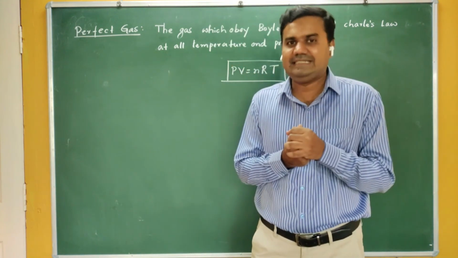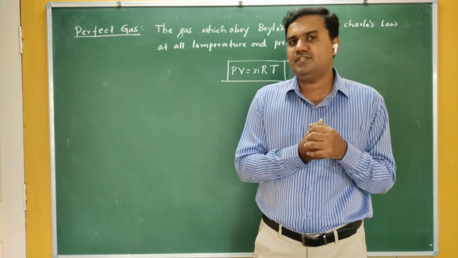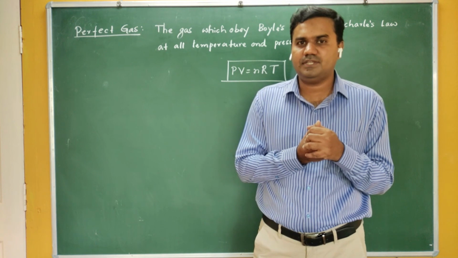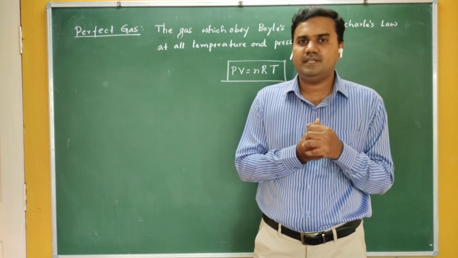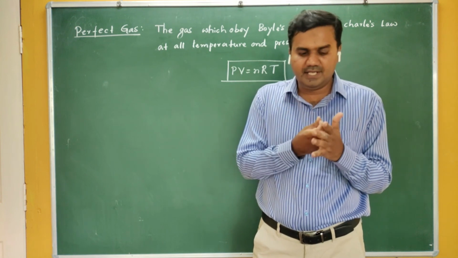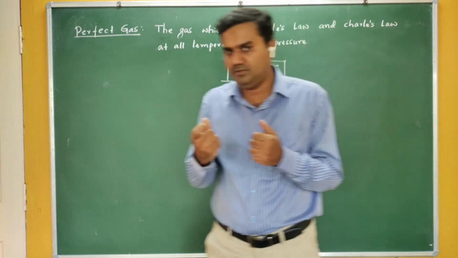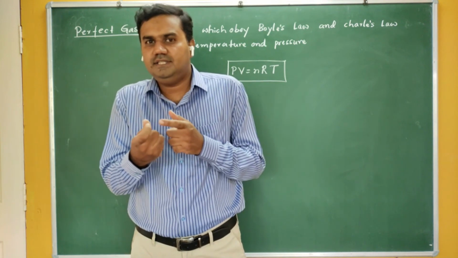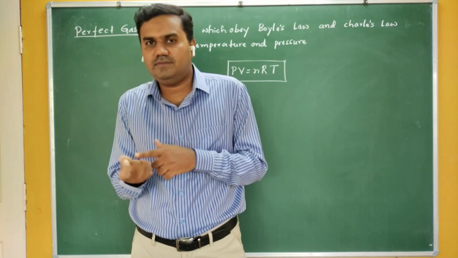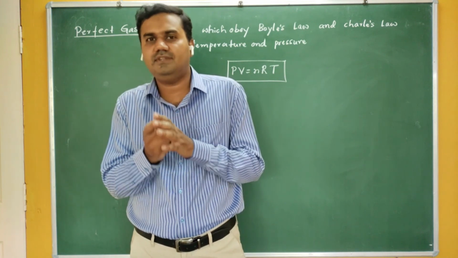We have to give an exact derivation for this perfect gas equation, and this can be done by using the kinetic theory of gases, where we relate the pressure term to small microscopic quantities like the mass of the gas particle and the velocity of the gas particle, and finally we get a certain equation.